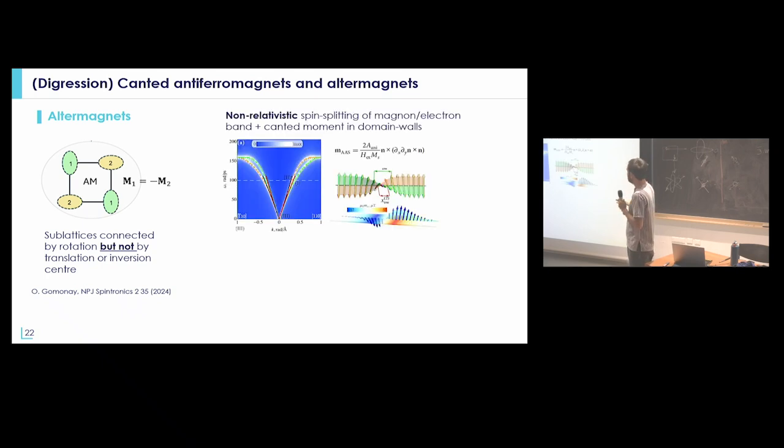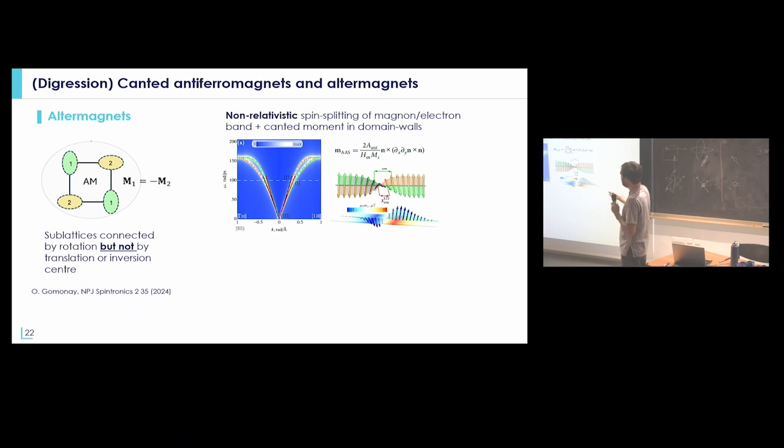And from that, you expect to have spin splitting of the magnon band or of the electronic band in the middle of the Brillouin zone, but not at the gamma point, as I was saying before. And because of that, you can also have non-zero magnetization in the antiferromagnetic domain wall. So that's why it should also be easier to detect the antiferromagnetic state in an altermagnet, for example, using NV magnetometry.